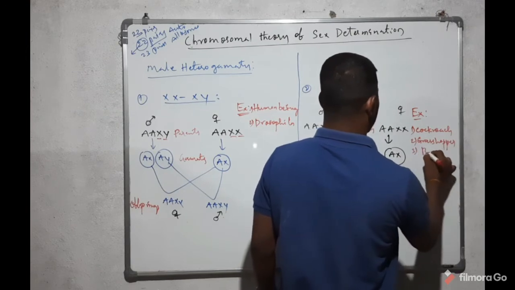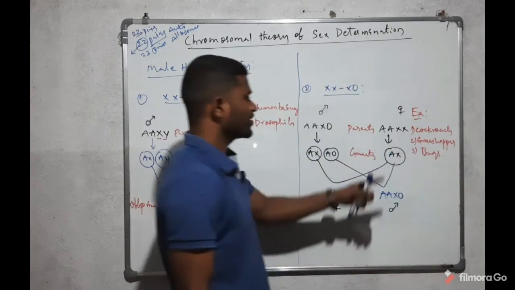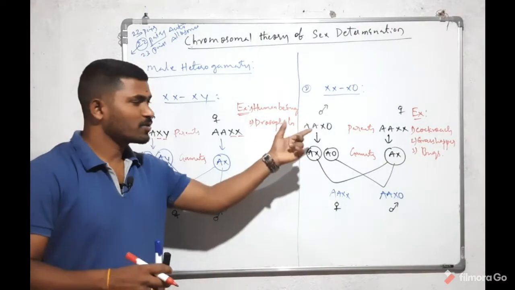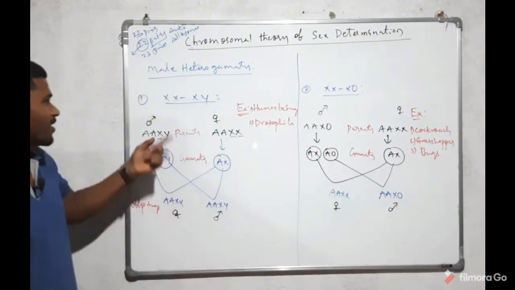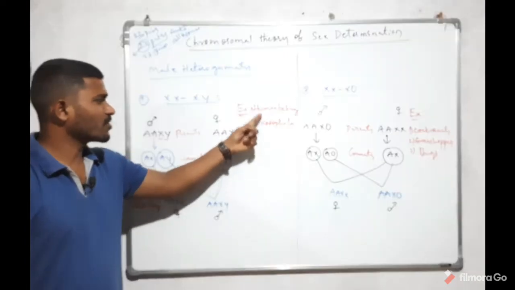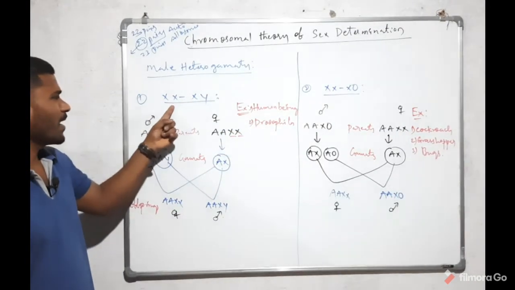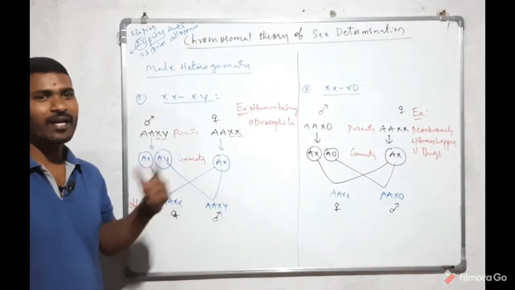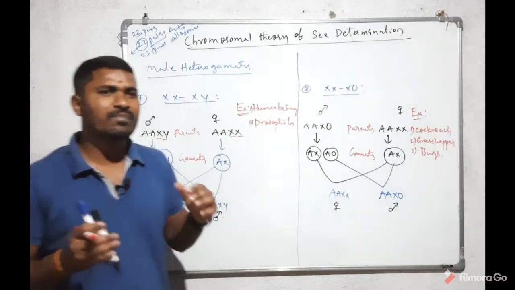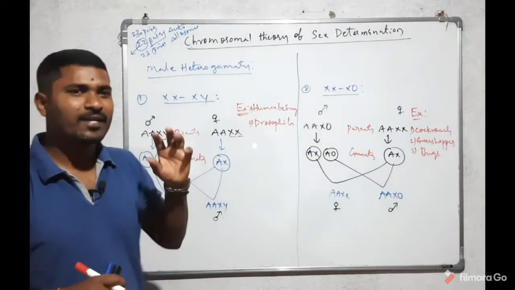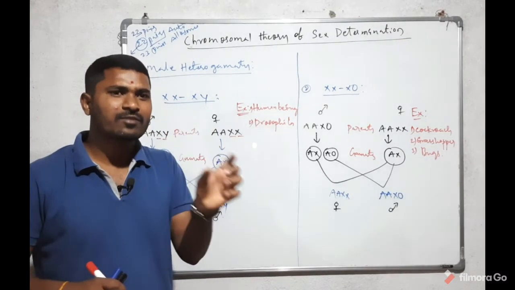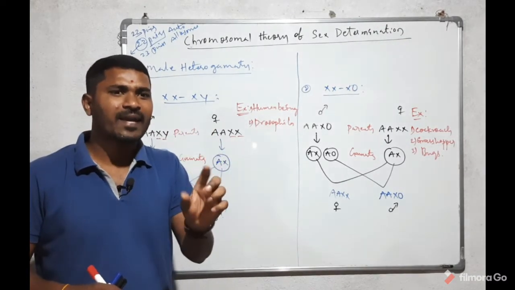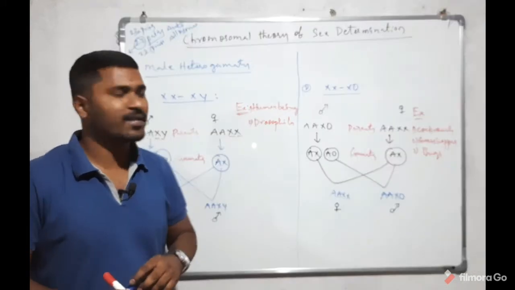Number three, bugs. These are the examples for the XY type. Human beings and Drosophila are the examples for the XY type of heterogamety. You simply understand that. Heterogametic means the organism which is producing the dissimilar gametes will determine the sex of the organism.